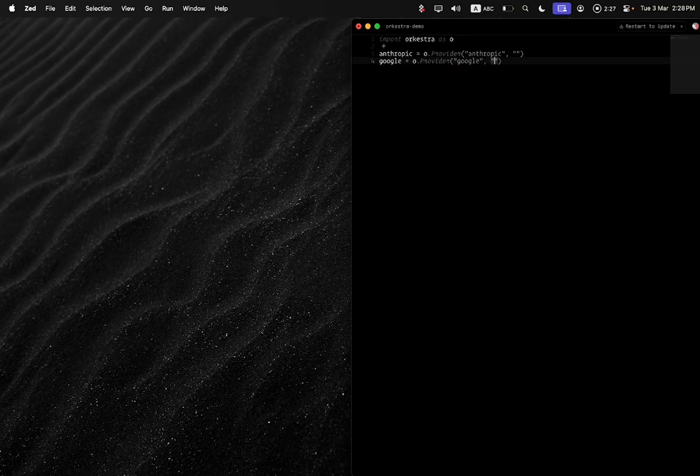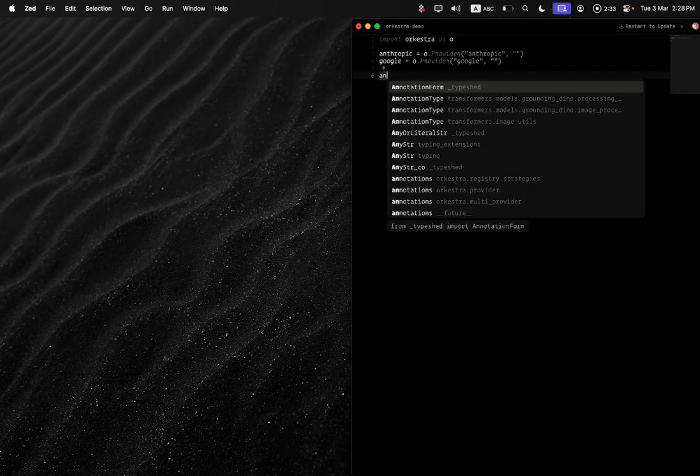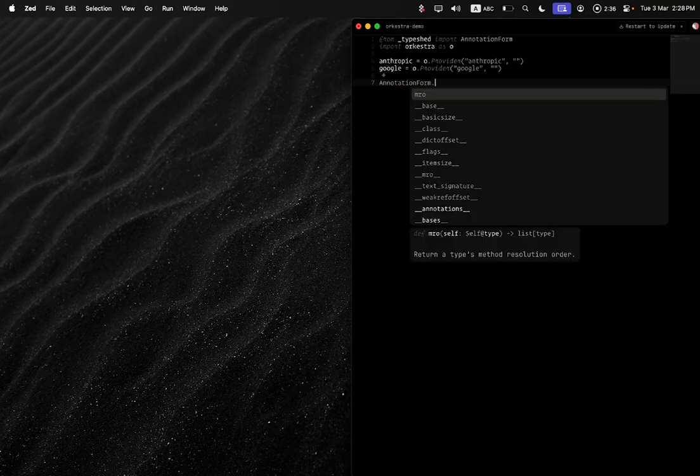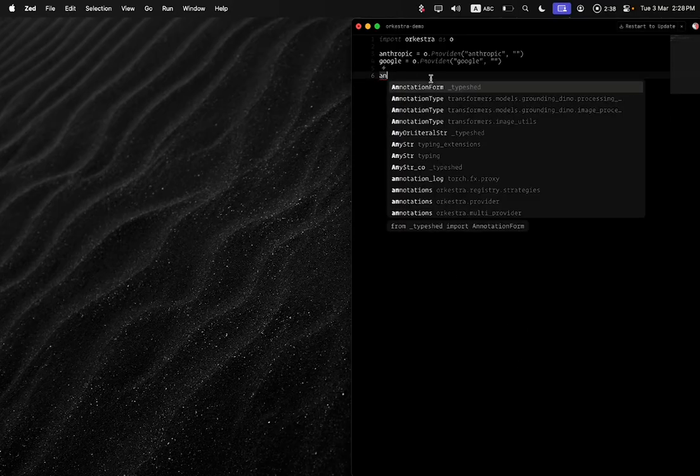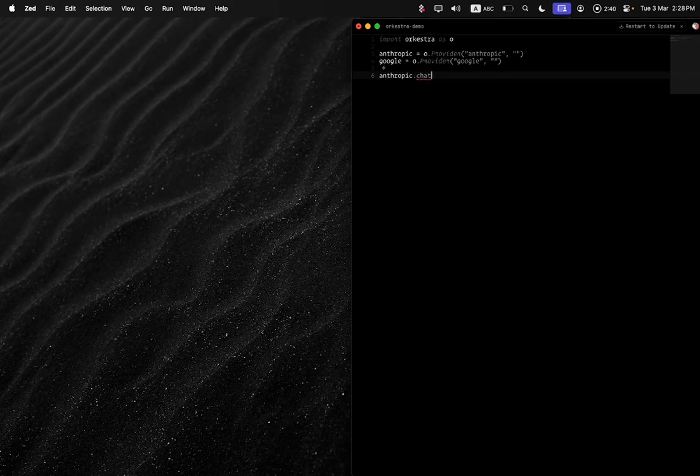And you can pretty much just start chatting. So for example, I can just type in Anthropic and chat, and I can just start chatting. Now, as you can see, it doesn't really take in a model name. It's automatically going to figure out what model will work best for your specific chat request.